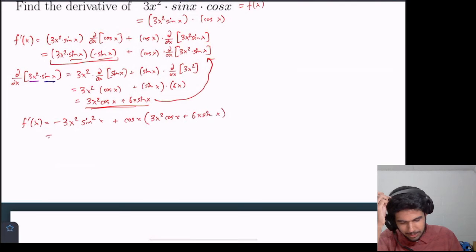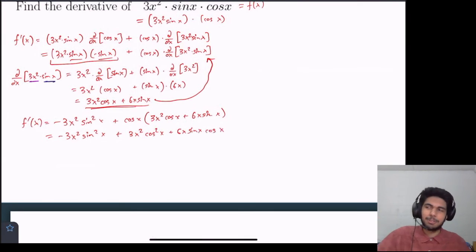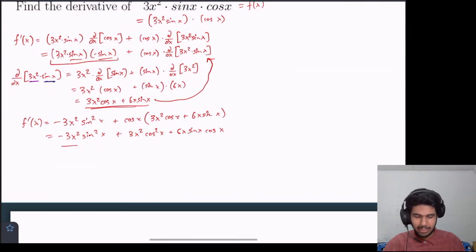And then we'll just do one last simplification here, just distributing the cosine in. We get 3x squared cosine squared of x plus 6x sine x cosine x. This can be further simplified, but it doesn't really matter too much. We kind of got the final answer, and that's our final answer.